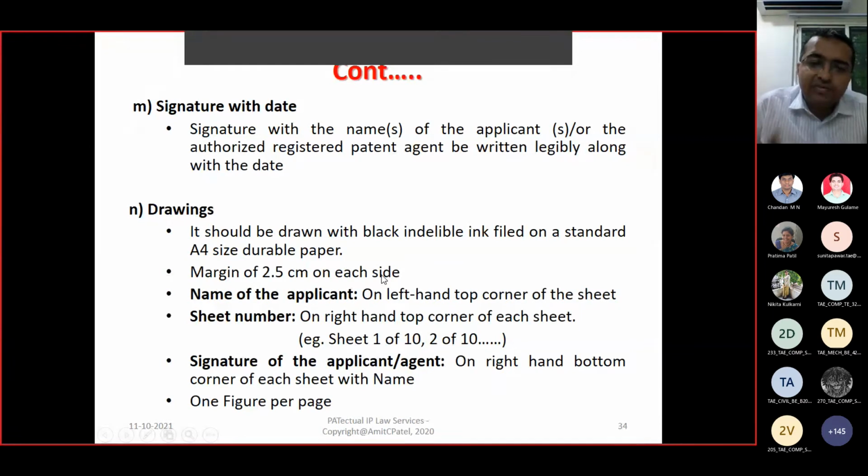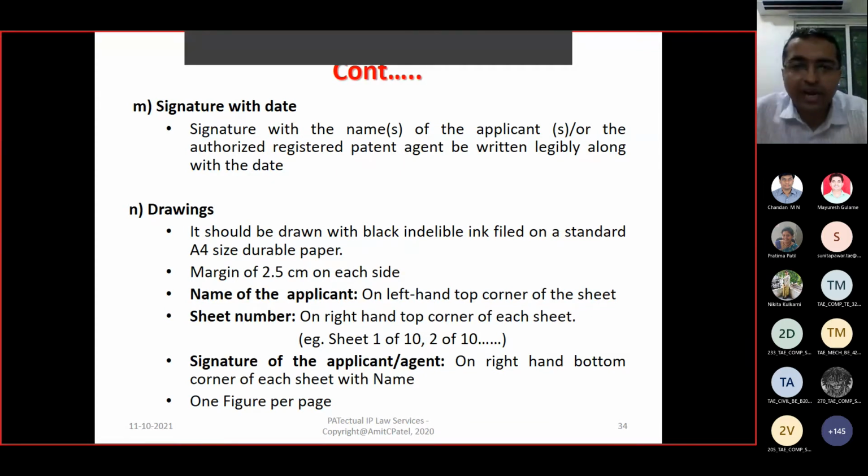Center. Only one drawing per page, one figure per page. Okay. Name of the applicant on the left top corner. Right top corner, sheet number. 1 of 10 drawings, 2 of 10, 3 of 10. So whatever is your number of drawings. 5, 1 of 5, 2 of 5. Only 3, 1 of 3, 2 of 3, and 1 of 1 if only one drawing. Then signature of the applicant or agent at the bottom right corner, right, and only one drawing.